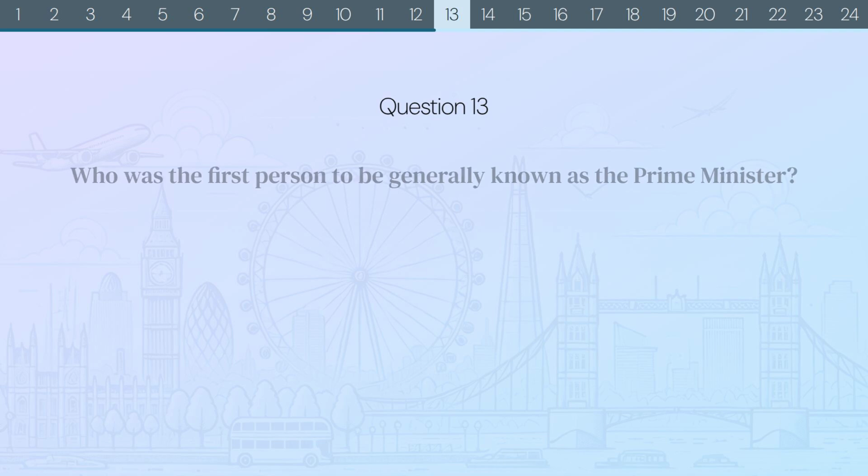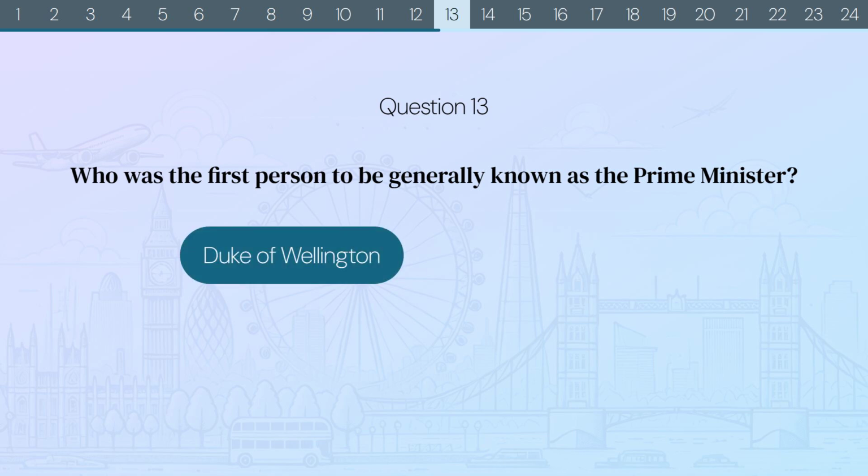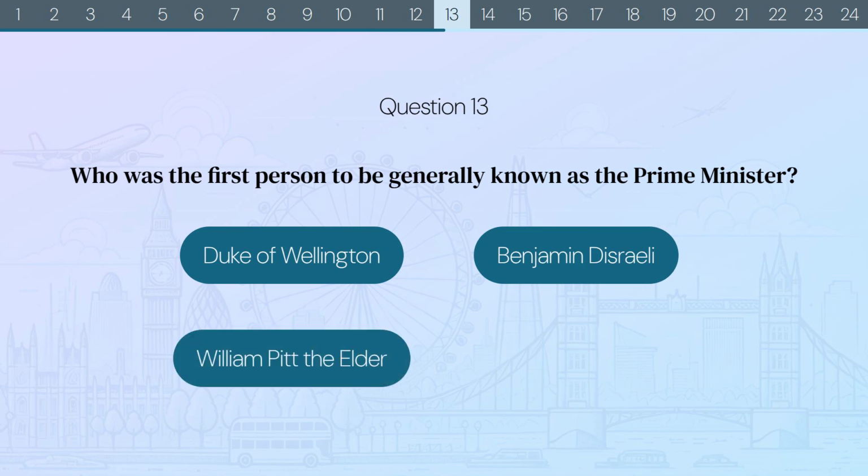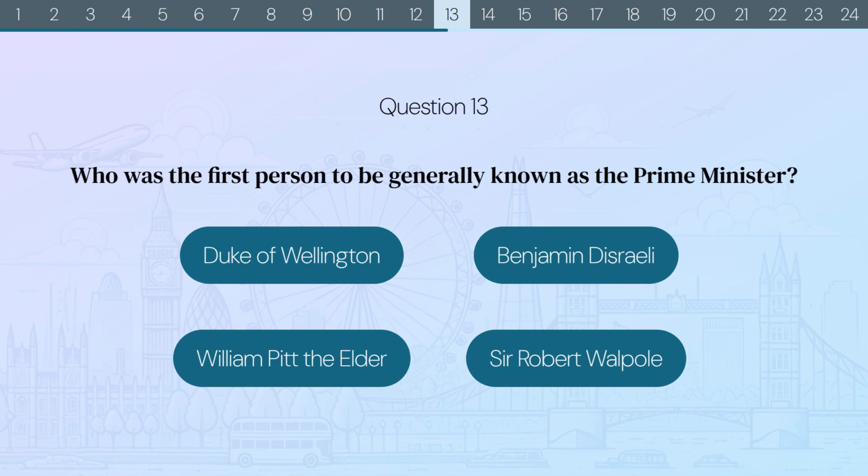Question 13. Who was the first person to be generally known as the Prime Minister? Duke of Wellington? Benjamin Disraeli? William Pitt the Elder? Or Sir Robert Walpole?